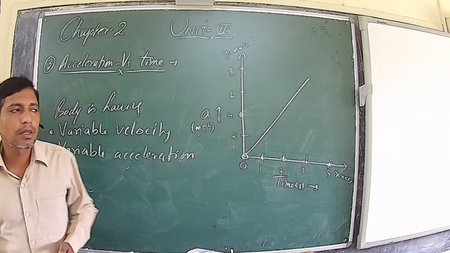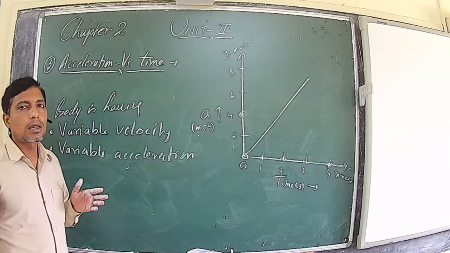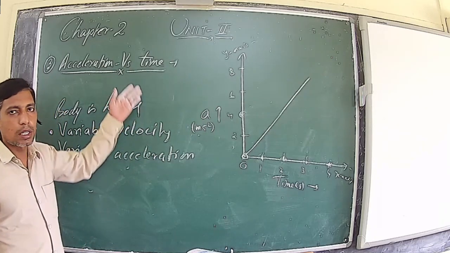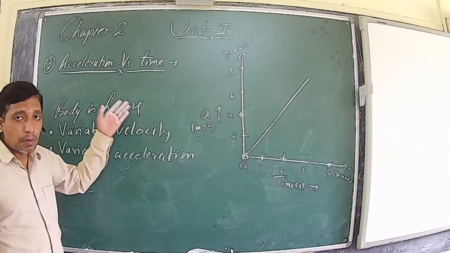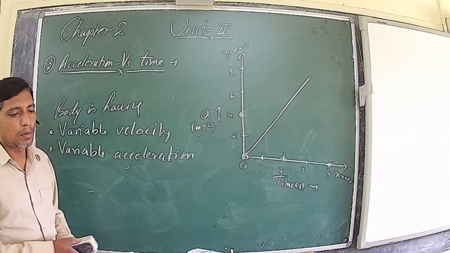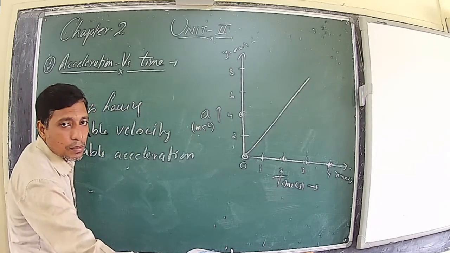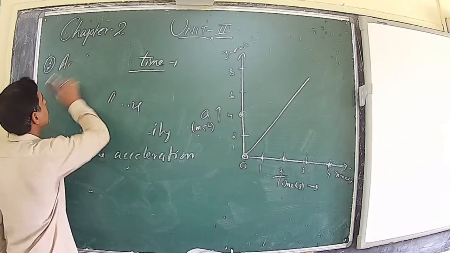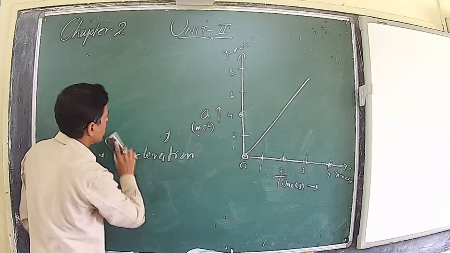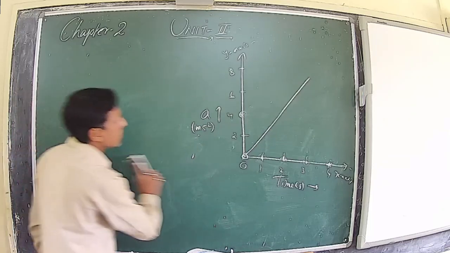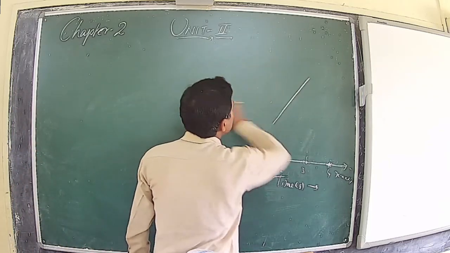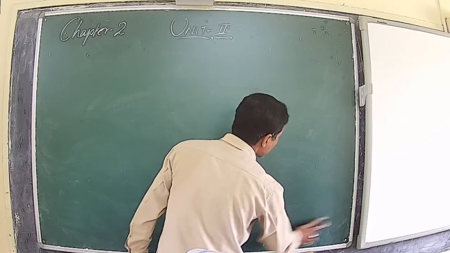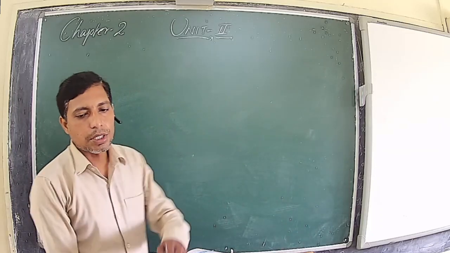From examination point of view, we used to have numerical asks based on these three representations of graphical representation of motion in one dimension. So let's have a practice of one numerical. Suppose one question is given.